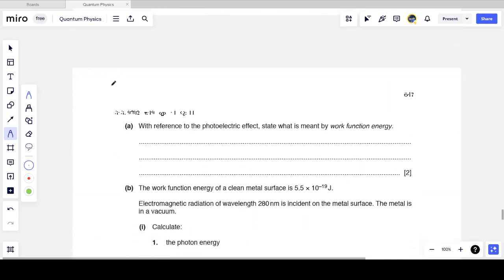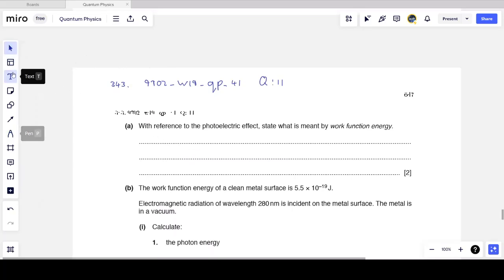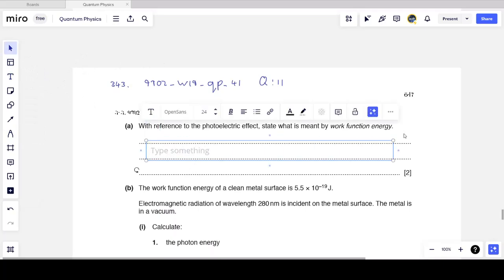The next question is question 343, and this is subject code 9702. This is from winter 2019, so November, December 2019, question paper 4, variant 1, and this is question number 11 from that paper. And the first question says, with reference to the photoelectric effect, state what is meant by the work function energy.